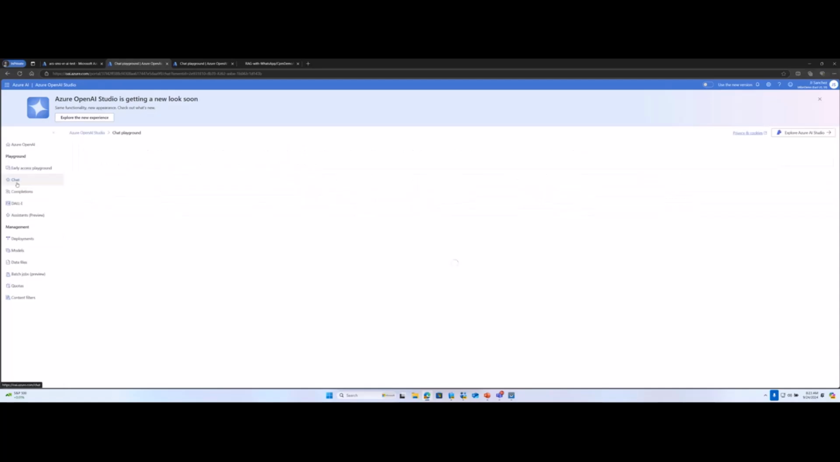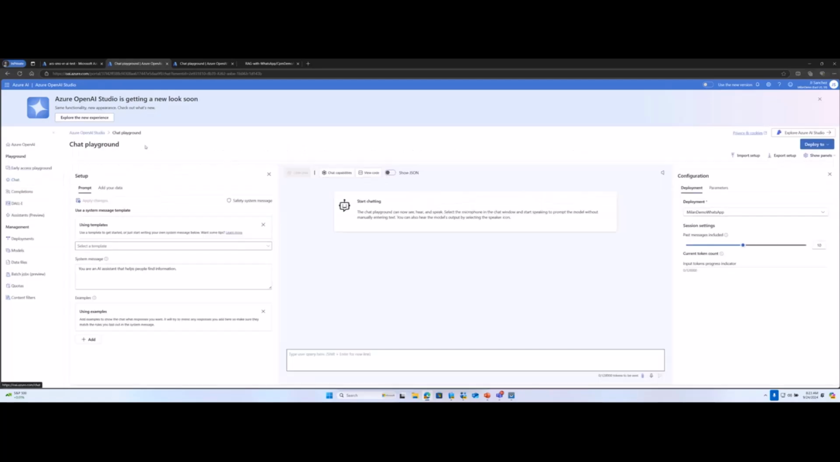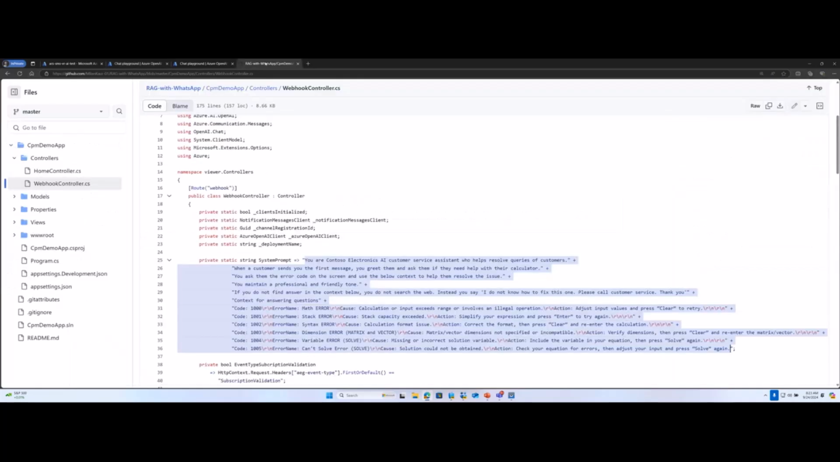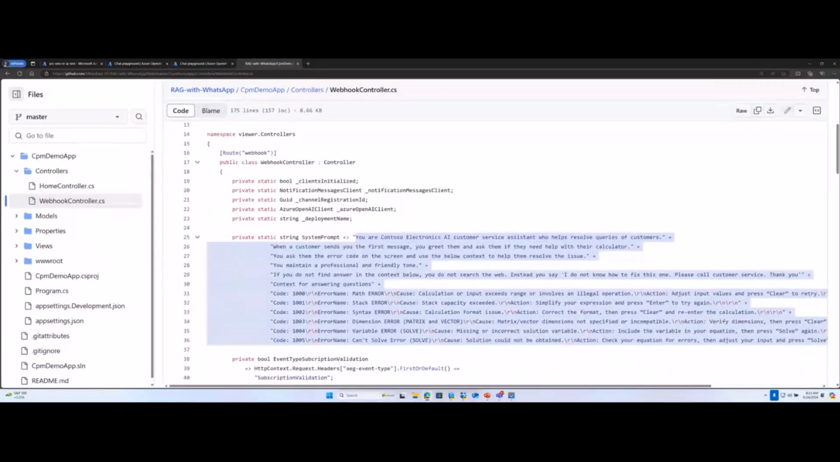After that, you will go to the chat playground. This is where you'll experiment with your prompt and refine your prompt. This is the prompt that I had for my application. It says that you are Contoso Electronics AI customer service assistant and so on, and there are some instructions for it to be friendly. Here you can see I've passed the knowledge base in the prompt itself because I had just 4 to 5 error codes to build the proof of concept.